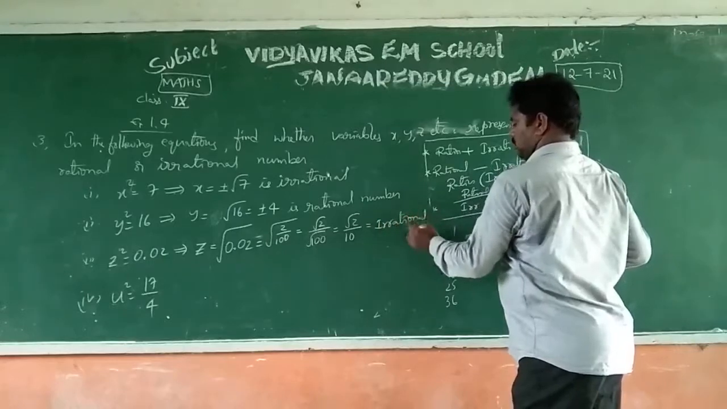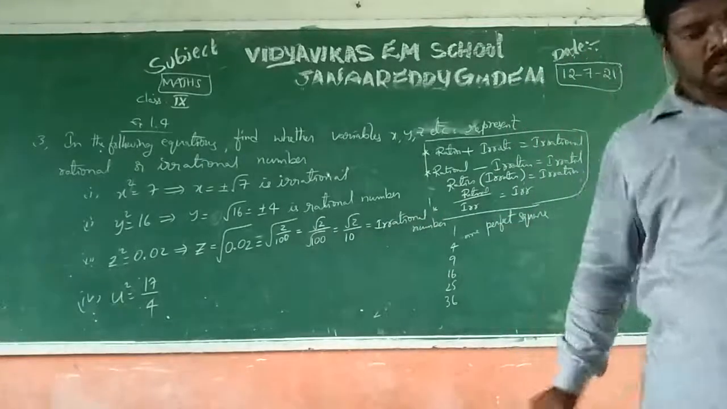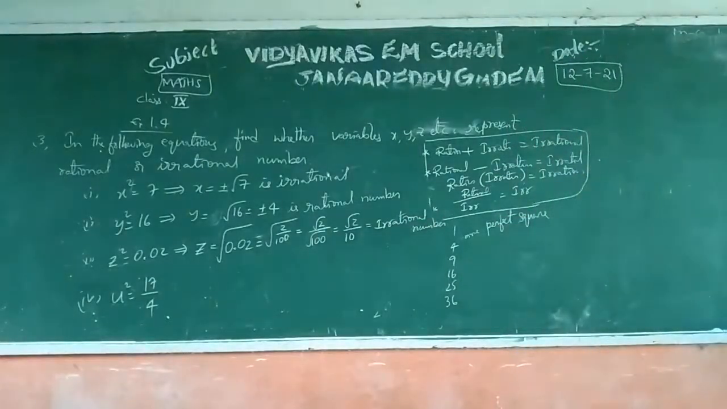Irrational number. Okay. Root 2 by 10 is an irrational number.